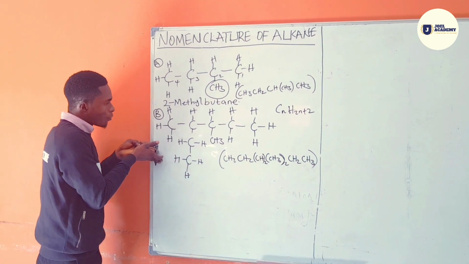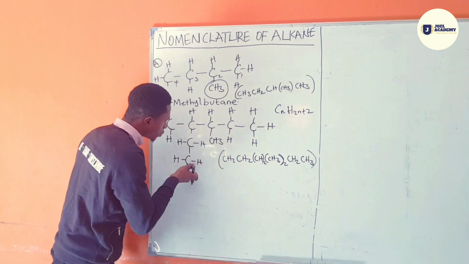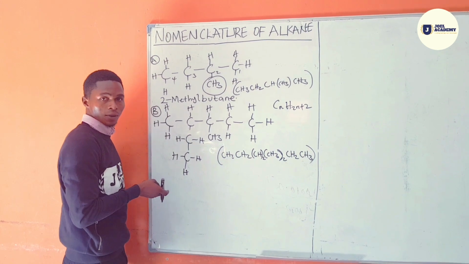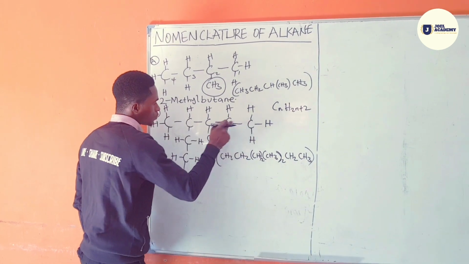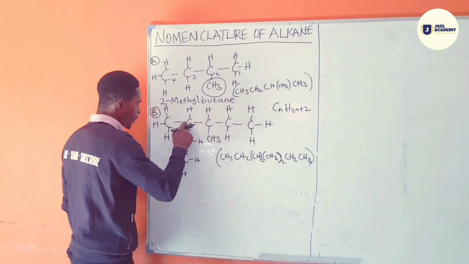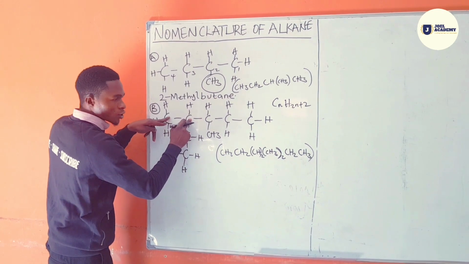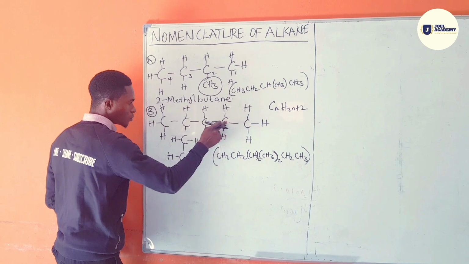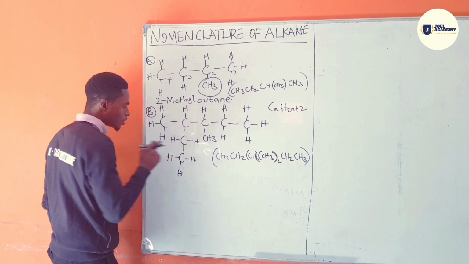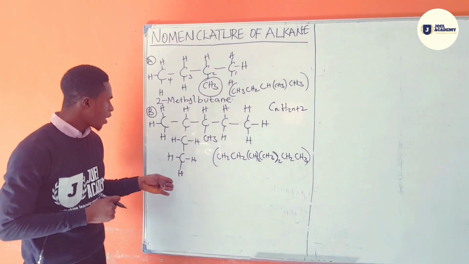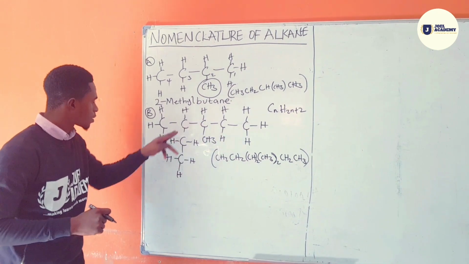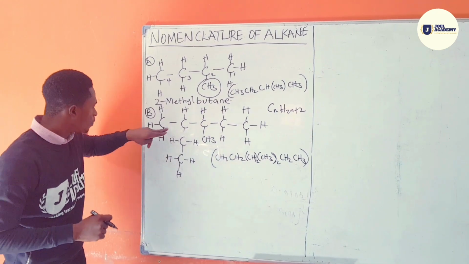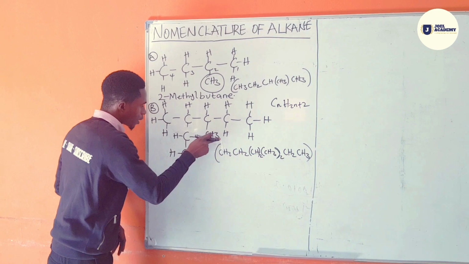And for structure B we have here, we look into this structure, trying to know our longest continuous chain. 1, 2, 3, 4, 5. That is wrong. There is another chain going this way. So this is 1, 2, 3, 4, 5, 6. So we can see that we have a 6 straight-chain carbon and a branching at some of the carbon positions.